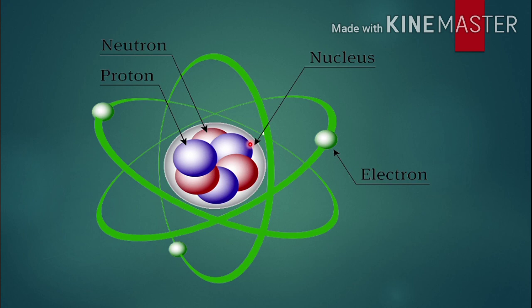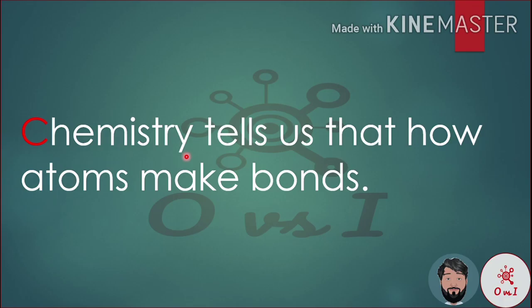Here is the diagram where you can see the neutrons in red color, the protons in blue color, and the electrons revolving around the nucleus. The neutrons and protons together are called the nucleus. So electrons are revolving around the nucleus.